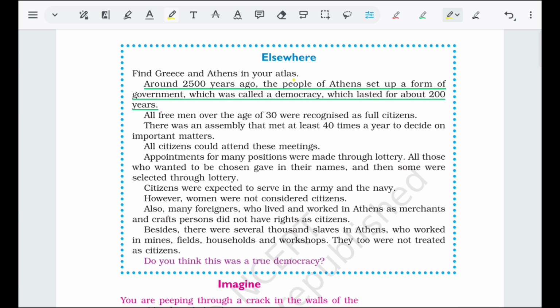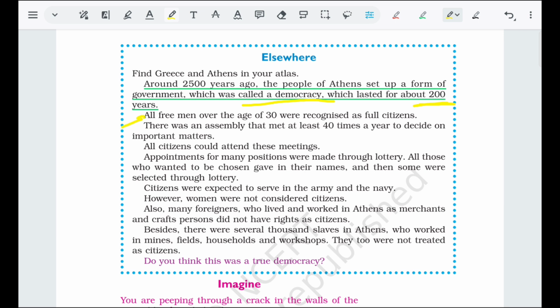And in the other part, now find Greece and Athens in your atlas. So we are now going to Greece and Athens. Around 2500 years ago, the people of Athens set up a form of government called a democracy, which lasted for about 200 years. So this was an early democracy, and here are some points about it.